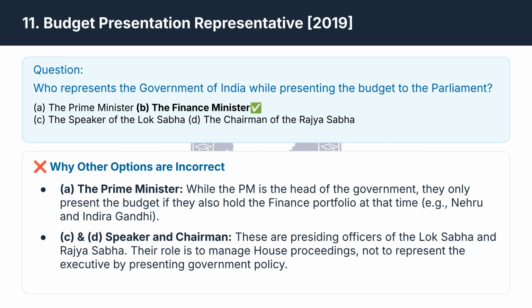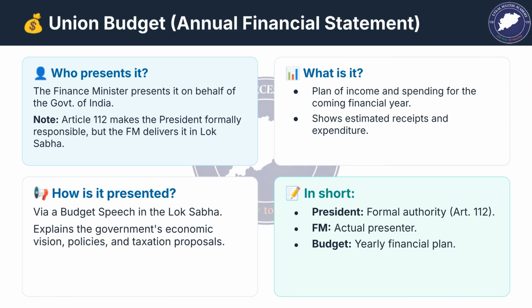Question 11 asks, who represents the Government of India when presenting the budget? The correct answer is B, the Finance Minister, who delivers the budget speech in the Lok Sabha. The Union Budget, or Annual Financial Statement, is the yearly financial plan of income and spending. While the President is formally responsible under Article 112, the Finance Minister is the actual presenter in the Lok Sabha.